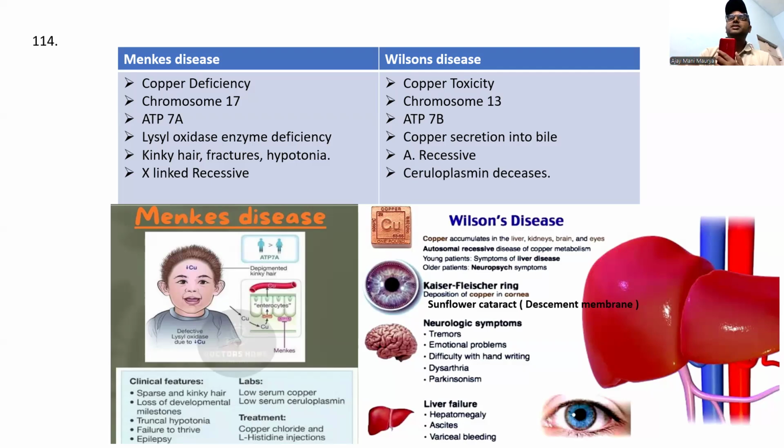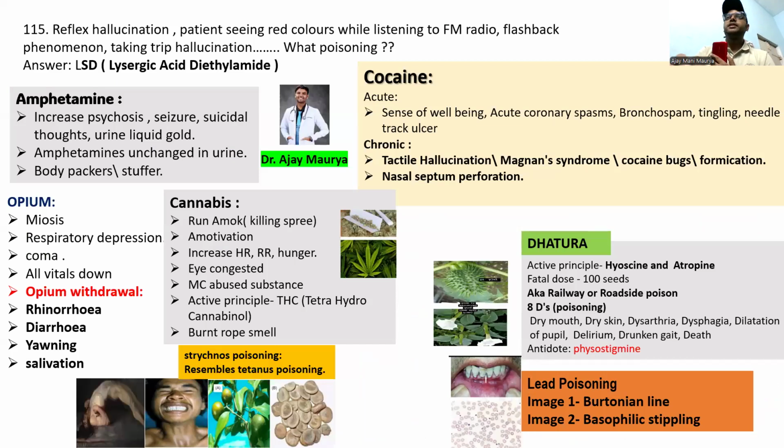Coming to Wilson disease, it is copper toxicity, chromosome 13, ATP7B. This is the copper secretion into the bile. This is autosomal recessive, and here we will see the Kayser-Fleischer ring in the eye due to deposition of copper, and also we can see the sunflower cataract. In what side of the lens? It is the Descemet membrane. Okay, done.